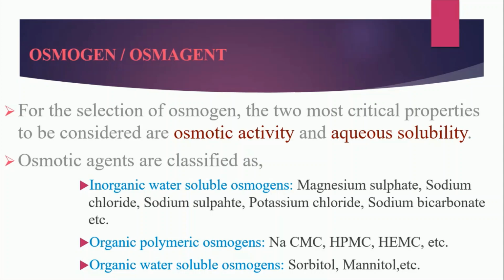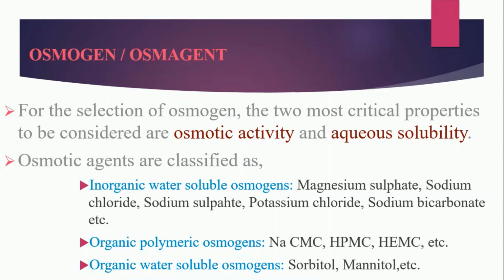In inorganic osmogen, mainly magnesium sulfate, sodium chloride, sodium sulfate, potassium chloride, and sodium bicarbonate are used. Among these, the most commonly used and most commonly known osmogen is sodium chloride. Generally, in our routine formulation, we prefer sodium chloride as an osmogen.